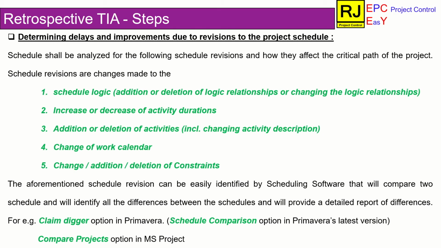And these scheduler induced changes can be easily identified by comparing the updated schedule with the previously updated schedule in the scheduling software itself. In Primavera, the claim digger option is available in older versions, and the schedule comparison option is available in the latest version. Similarly, in MS Project, the compare projects option can be used. With this, retrospective time impact analysis is over.